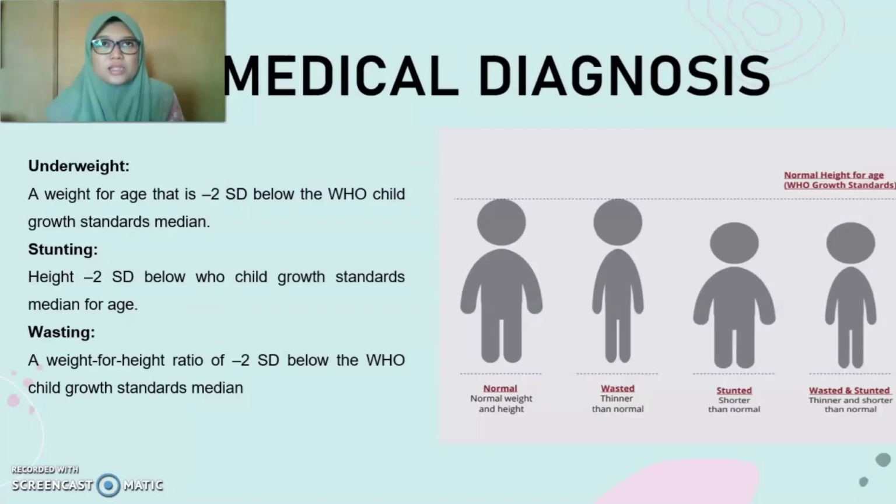As you know, MZ was diagnosed as severely underweight and severely stunted with normal BMI for age. So what is meant by underweight? Underweight is a weight for age that is -2 standard deviation below the WHO child growth standard median, while stunting is a height of -2 standard deviation below the WHO child growth standard median for age. As you can see from the picture, you can compare normal, wasted, stunted, and wasted and stunted. The wasted and stunted is for MZ.